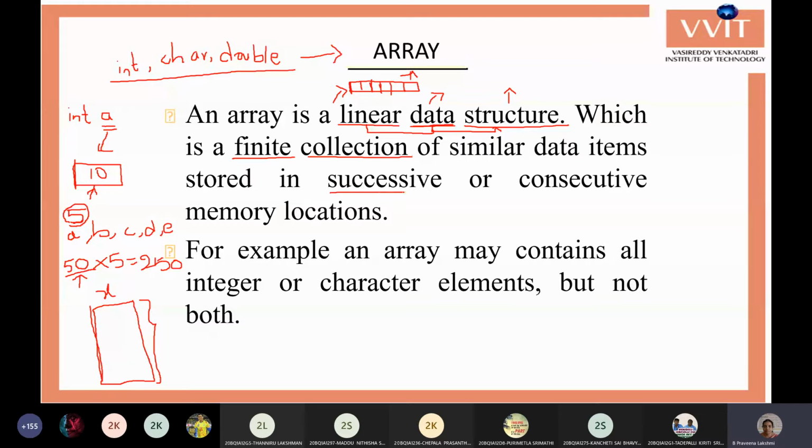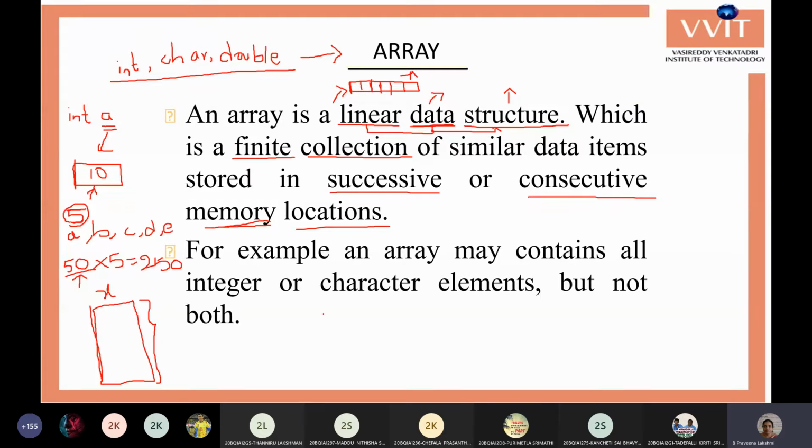And these are stored in successive memory locations and consecutive memory locations. These are two synonyms, successive and consecutive, both are the same. So we can store the elements in successive or consecutive memory locations, so that we can access the element based on the position, not based on the name of the value.